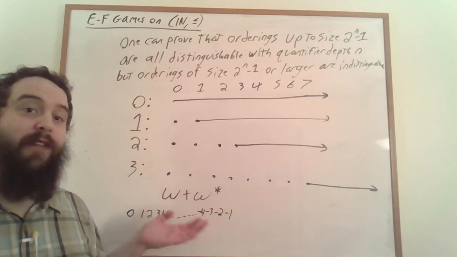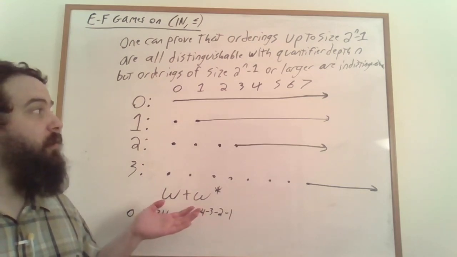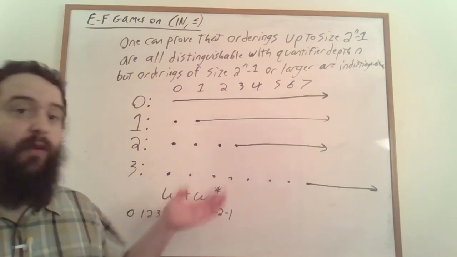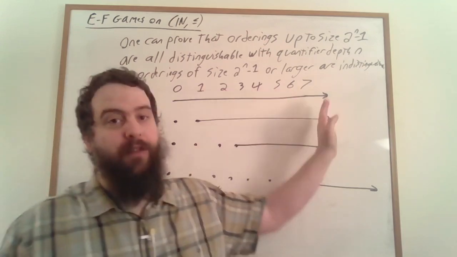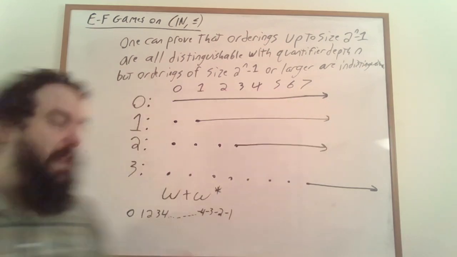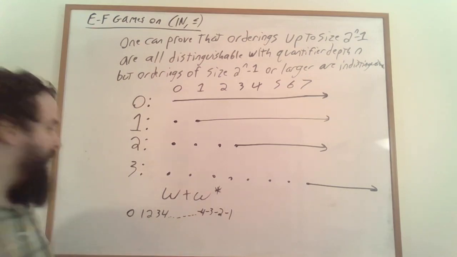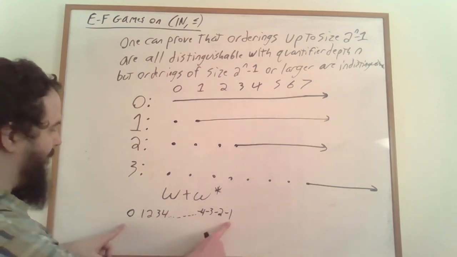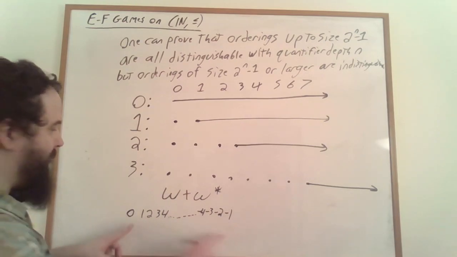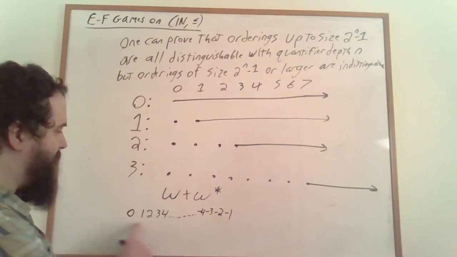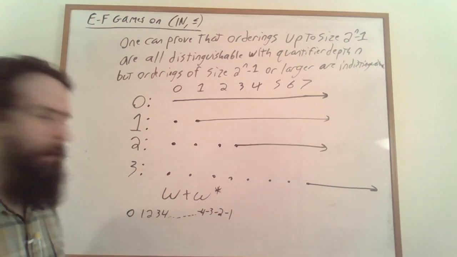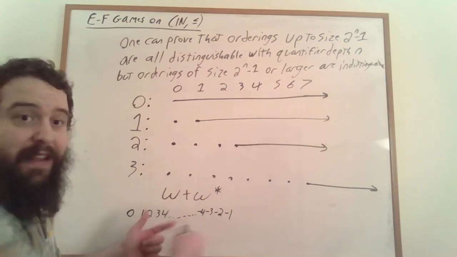It winds up satisfying all of the first-order logical properties that are true of sufficiently large finite linear orderings. It, in some sense, behaves a lot like a finite linear ordering, right? It's got a first element, it's got a last element. Every element has an element immediately before it and immediately after it, but it's infinite, and it's infinite in the middle.